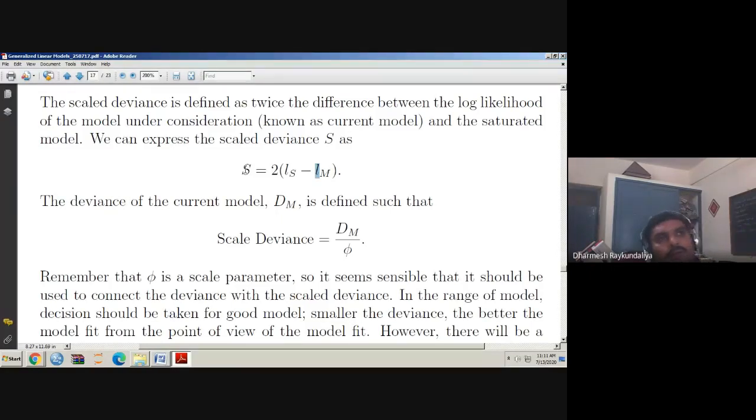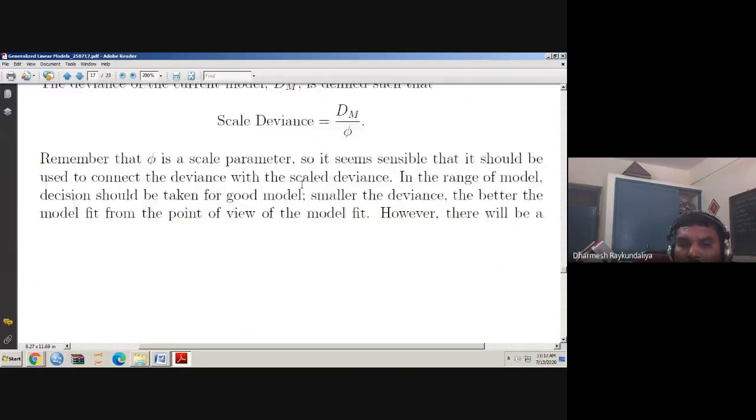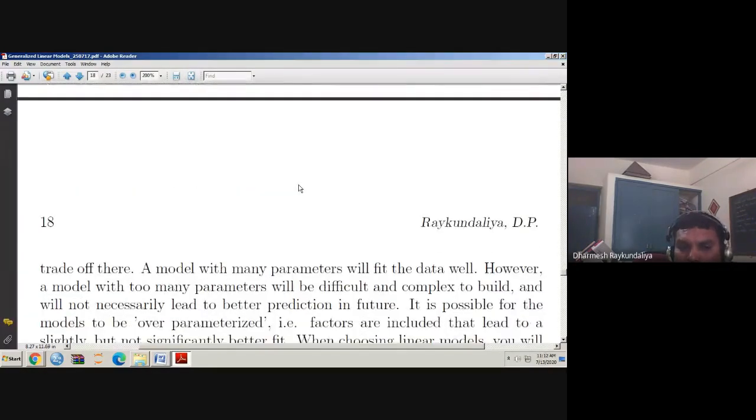So when you increase some more information, of course the likelihood contains information, and with more information you can say that it describes the data well, but simultaneously it is also increasing the complexity, and that is how we have to have some sort of trade-off between them. A model with many parameters will fit the data well, similar to R square.